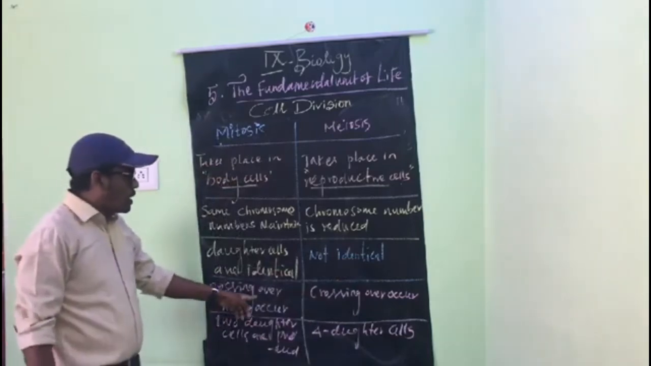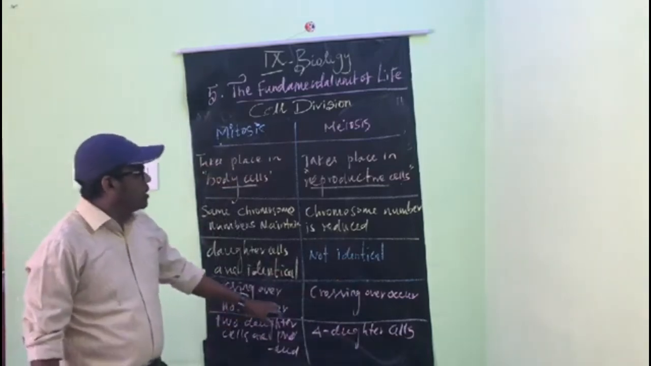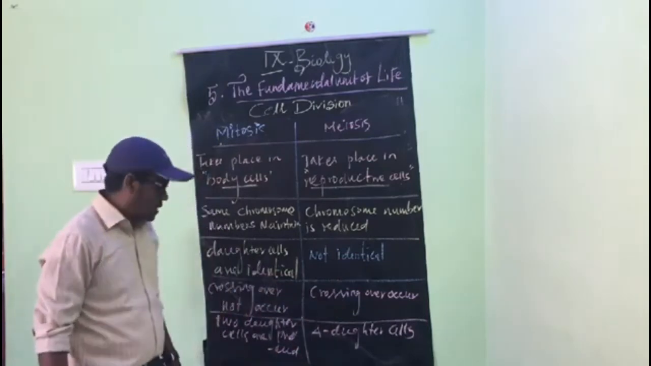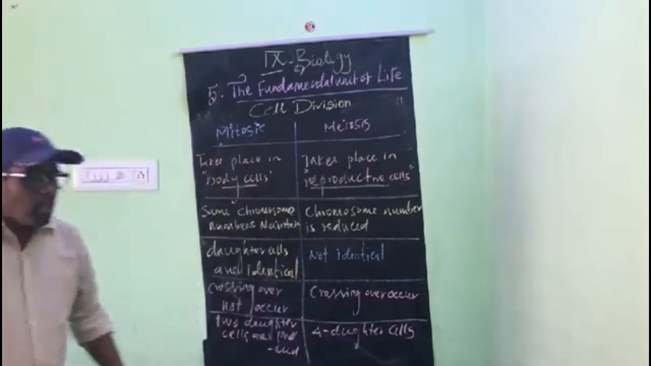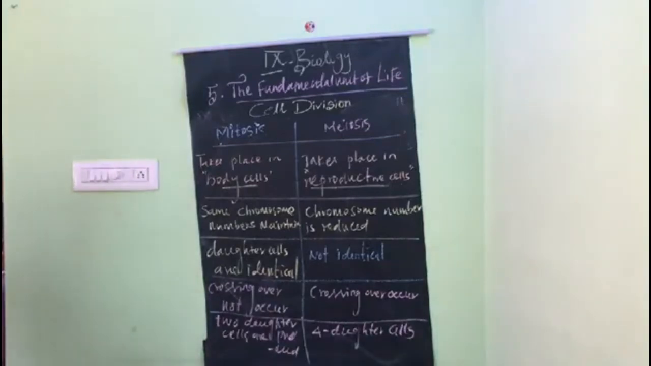And crossing over does not occur in mitosis. In meiosis, crossing over occurs. And 2 daughter cells are produced in mitosis, and in meiosis 4 daughter cells are produced. So kindly copy this. This is not in the textbook. This is very important.